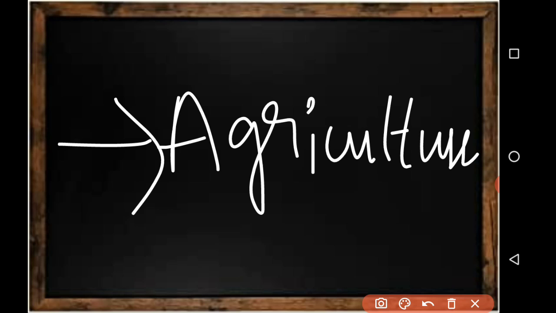So this was the history of agriculture. We have studied the definition of crop and the types, kharif crops and rabi crops, till now. Now we are going to study the agricultural practices, as I have told you. Agricultural practices, once again.